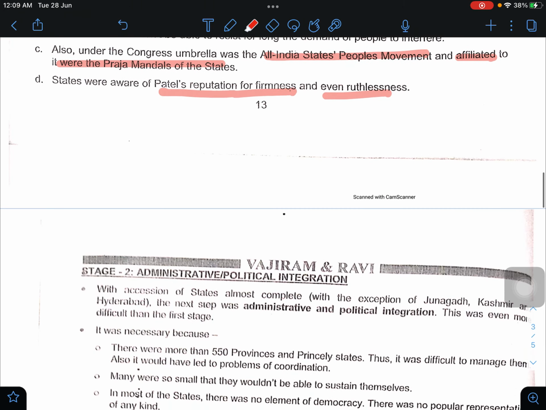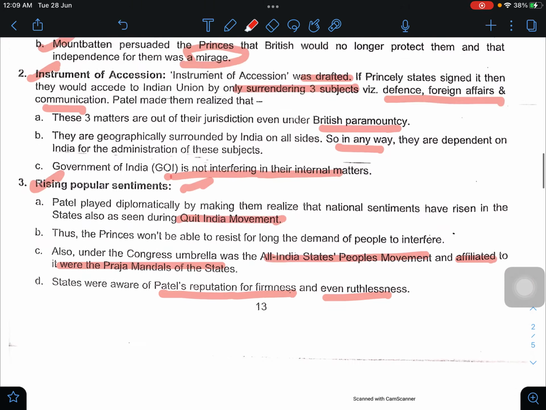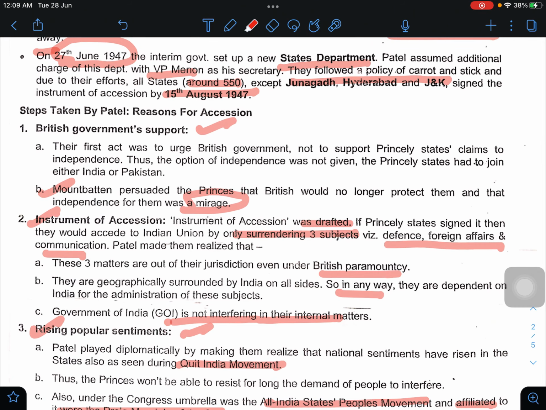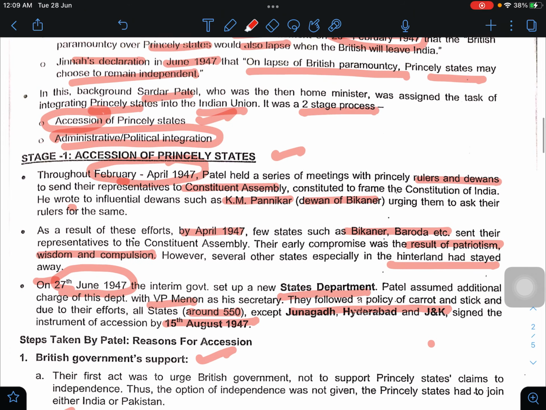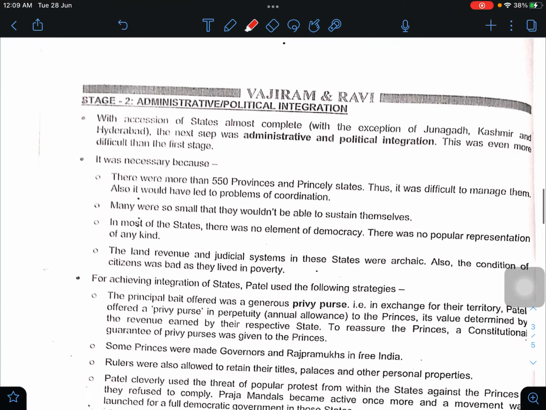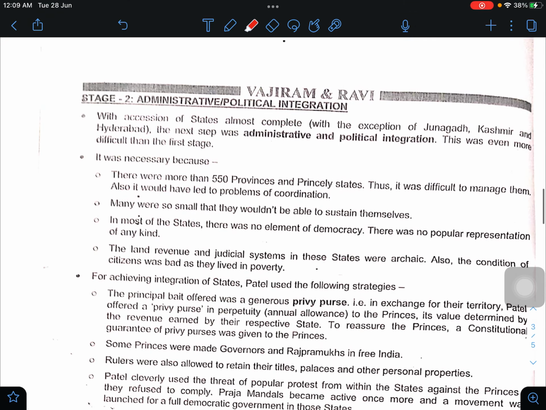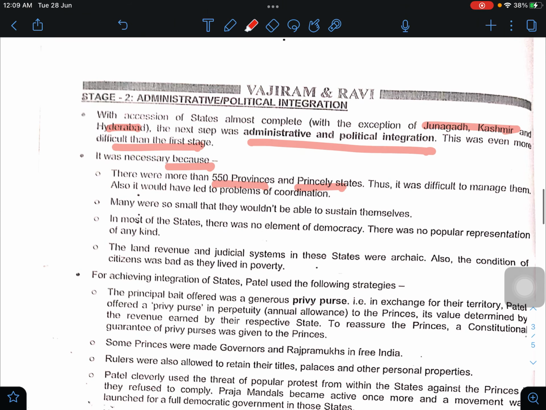Okay. Stage 2. What was stage 1? Stage 1 was the accession. They simply acceded normally without any problem. Stage 2, administration and political integration. With accession of states almost complete, with the exception of Junagadh, Kashmir and Hyderabad, the next stage was administration and political integration. This was even more difficult than the first phase. It was necessary because there were more than 550 provinces and princely states. It was difficult to manage them, and it would also have led to problems of coordination.